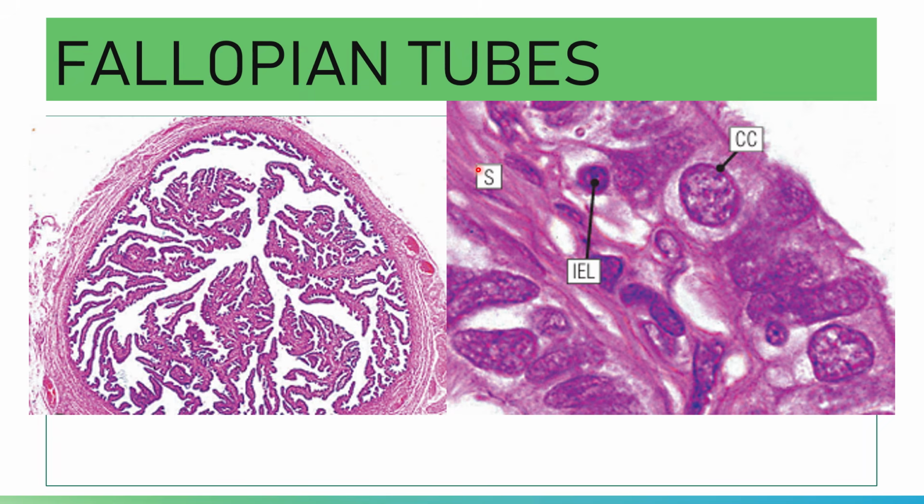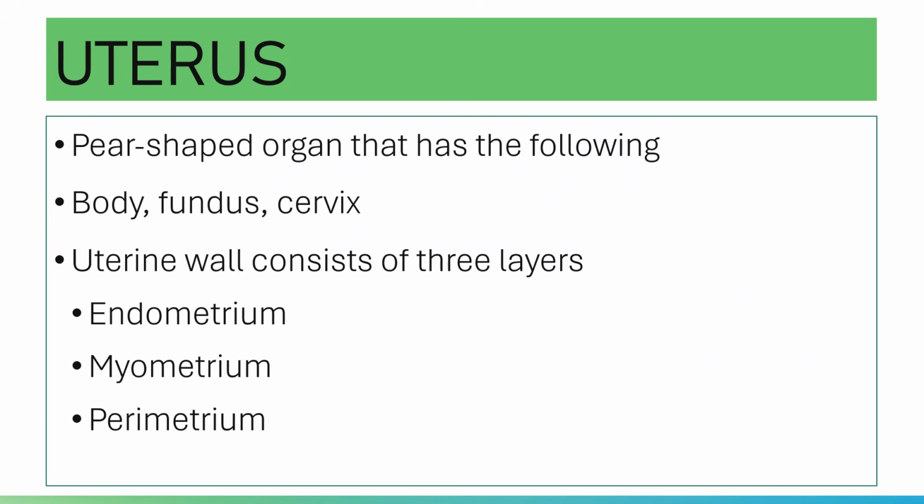Okay, and then of course you have the stroma here. Your uterus is a muscular organ located in the pelvic cavity. It is pear-shaped and has the following parts: a body, a fundus, and a cervix.